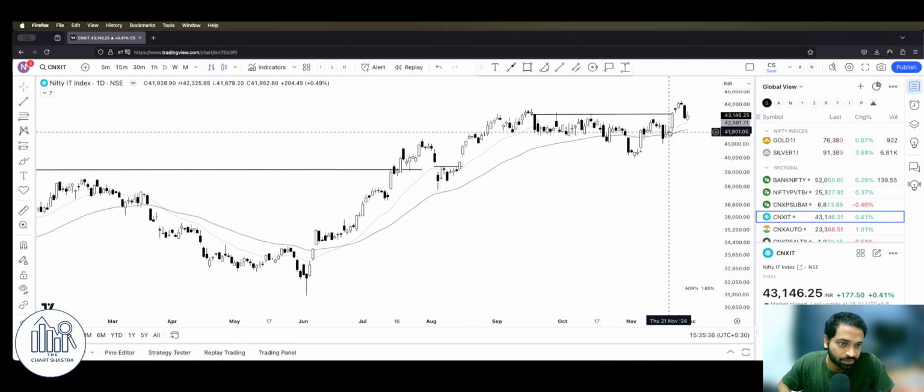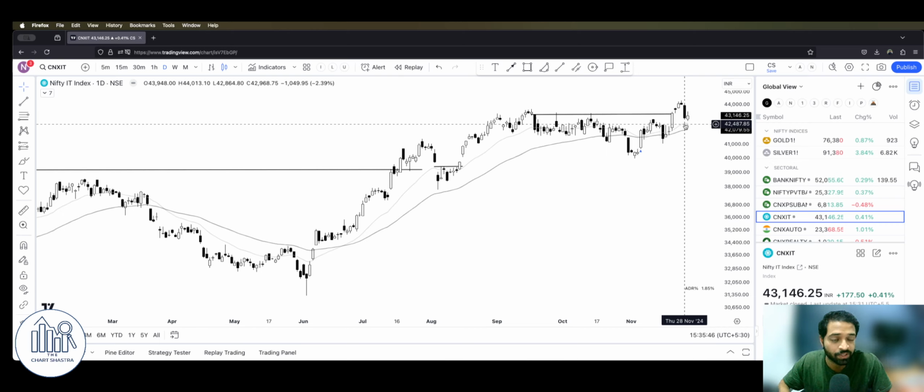Coming to IT, we have seen a good rally this week, especially last Friday was a very good close. But yesterday we saw some price correction on the expectations that the US Fed might not reduce the interest rates over there. That would be the reason for some profit booking yesterday. Even in such a strong market today, I thought IT stocks would hold up or perform relatively better than other sectors, but fine, it's a decent closing comparatively.